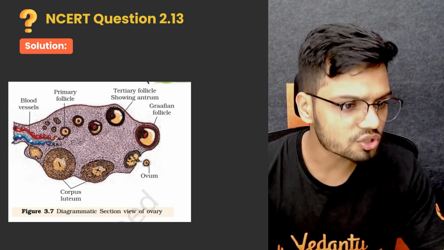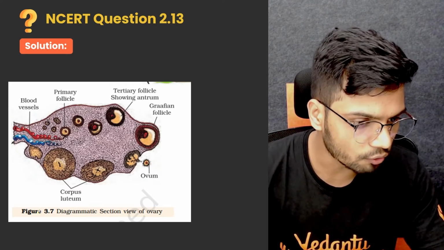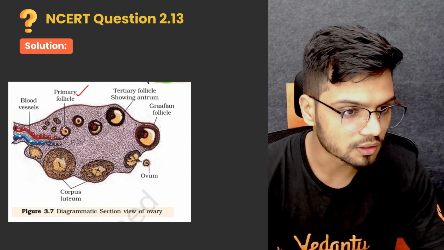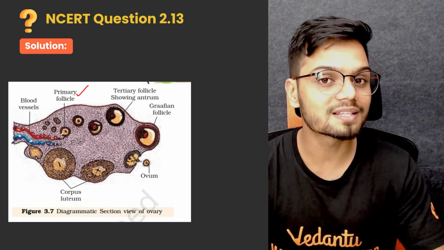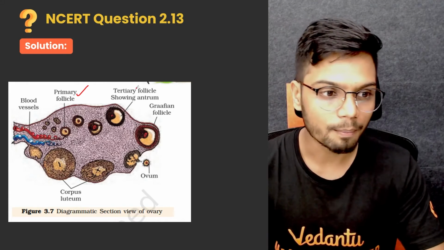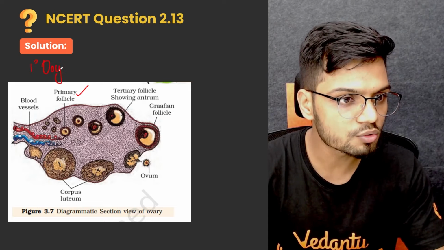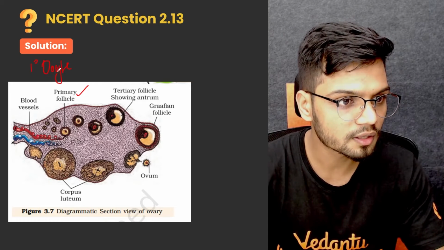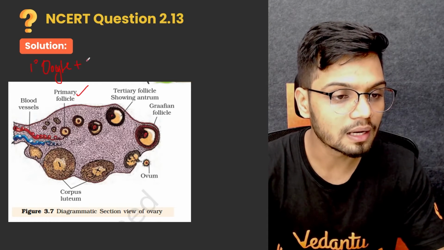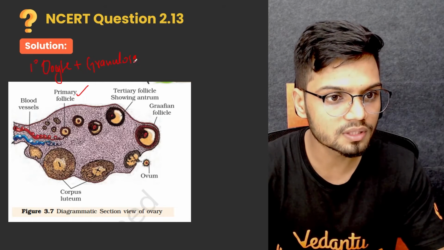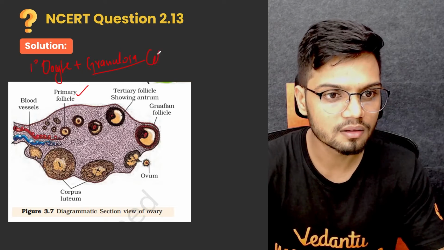Now if you look closely at the structure of the ovary, we have the primary follicle. What is the primary follicle? It is nothing but the primary oocyte plus a single layer of granulosa cells.